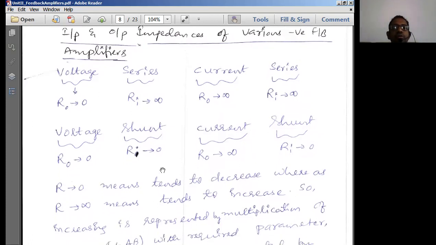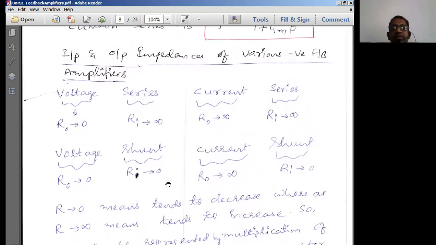Now you should know the representations or understanding of Thevenin's voltage source and Norton's current source. The basic understanding of Thevenin's voltage source and Norton's current source has to be understood here in order to figure out what could be the value for input and output resistance for various topologies.